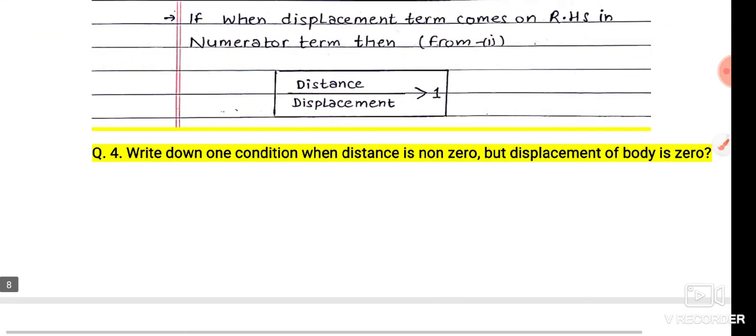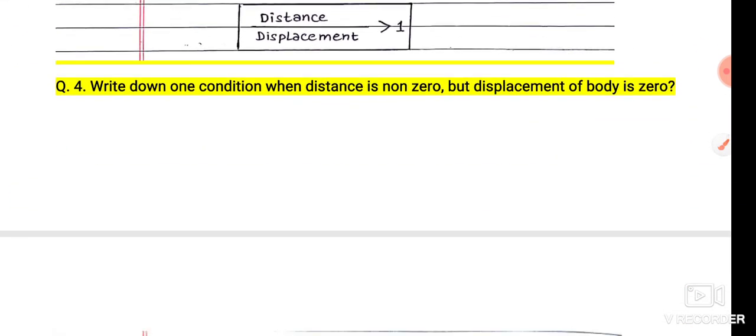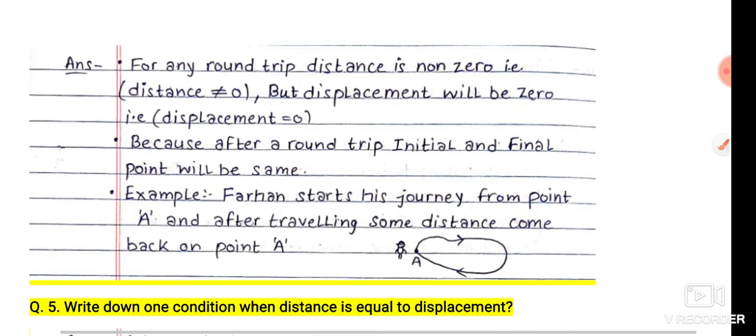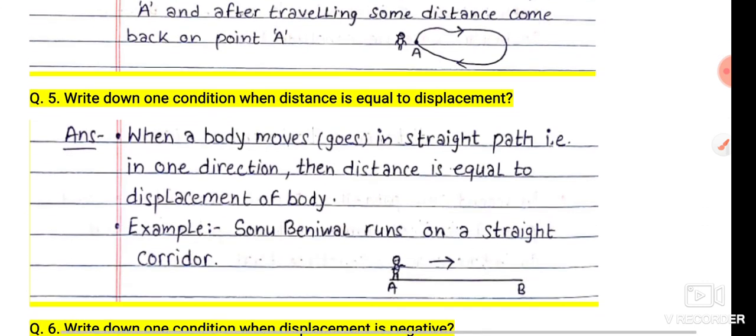Now write down one condition when the distance is non-zero but displacement of the body is 0. For any round trip, the distance is non-zero but displacement will be 0, because after a round trip the initial and final points become the same. For example, Farhan starts his journey from point A and after traveling some distance comes back to point A, so his displacement becomes 0 but the actual path is not 0.